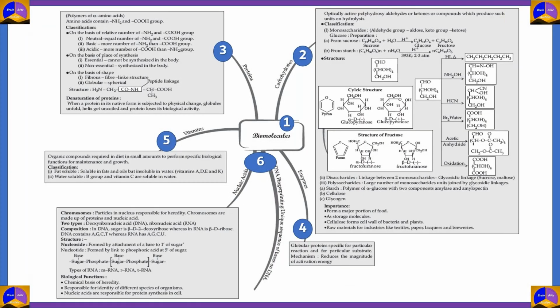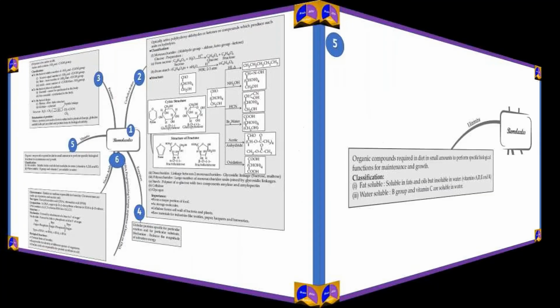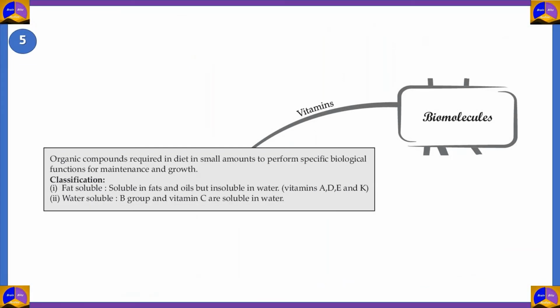Now, we were talking about macromolecules such as carbohydrates and proteins. There are other essential things that the body requires, but not in a large amount. Meet the vitamins: organic compounds which are required in the diet in small amounts to perform specific biological functions for maintaining the body and for its growth.